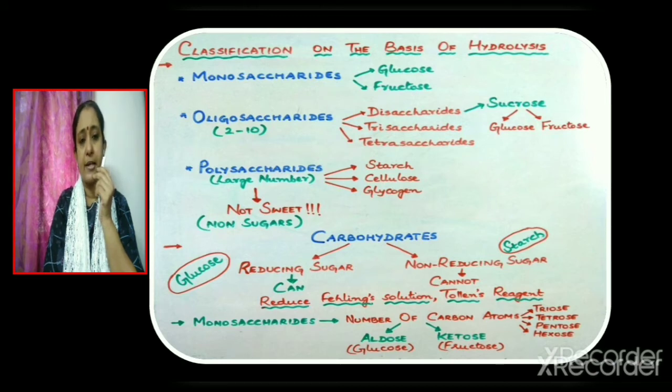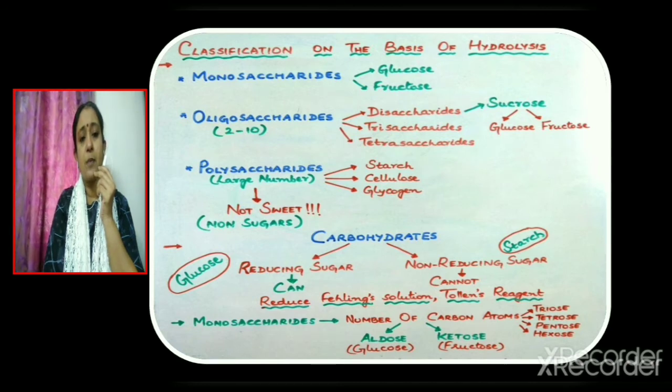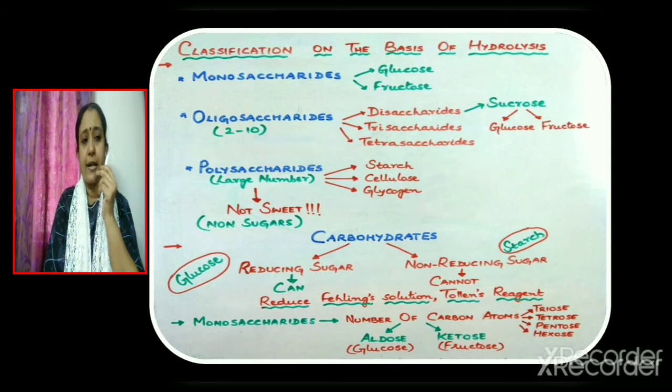What are monosaccharides? These are carbohydrates which cannot be further hydrolyzed into simpler units of polyhydroxyaldehyde or ketone. Glucose and fructose are examples. Now consider oligosaccharides. These are carbohydrates which give 2 to 10 units of monosaccharides upon hydrolysis. Oligosaccharides may be further classified into disaccharides, trisaccharides, tetrasaccharides, etc. Sucrose is a disaccharide because sucrose on hydrolysis gives 2 monosaccharides, glucose and fructose.